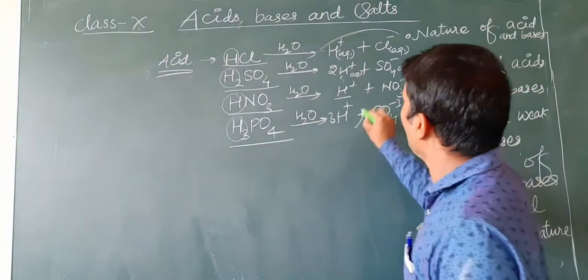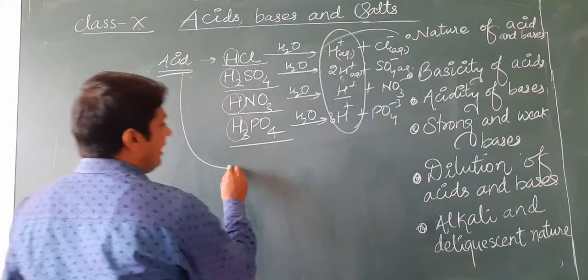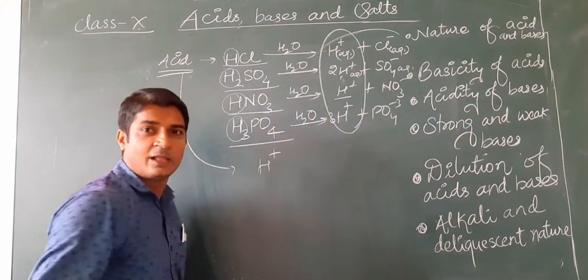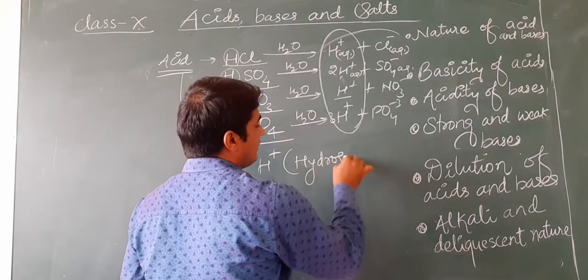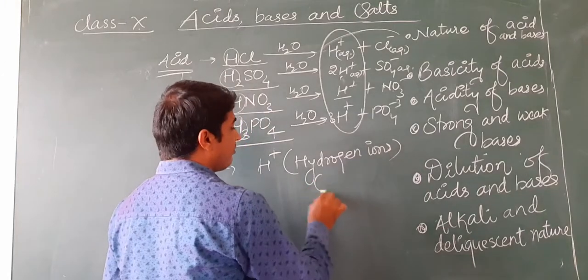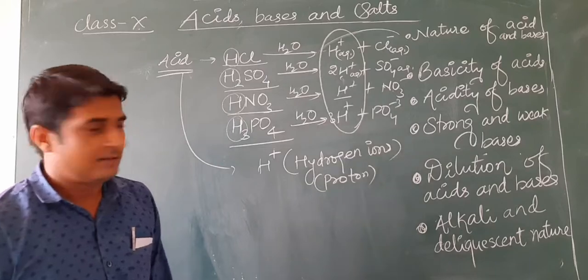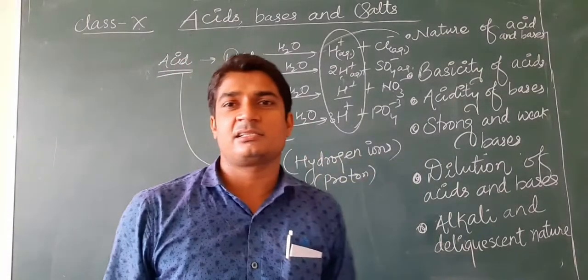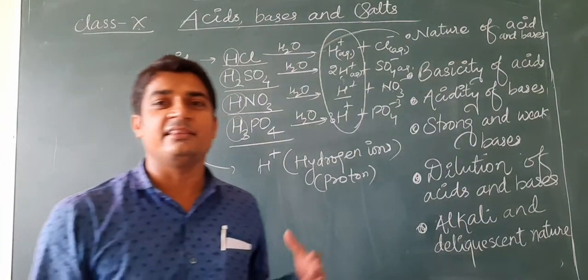What do we observe? All the acids produce H+ ions, or we can say hydrogen ions, or we can say protons. H+ is also known as proton. Okay, so all the acids produce H+ ions or hydrogen ions in the aqueous solution.